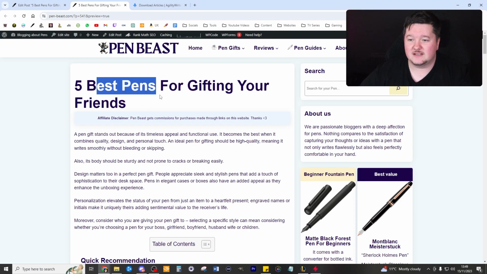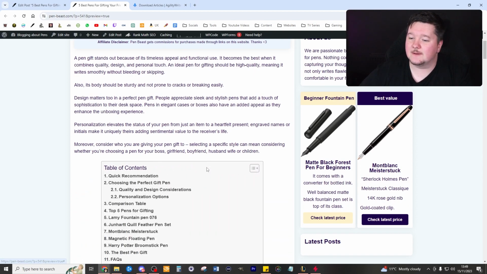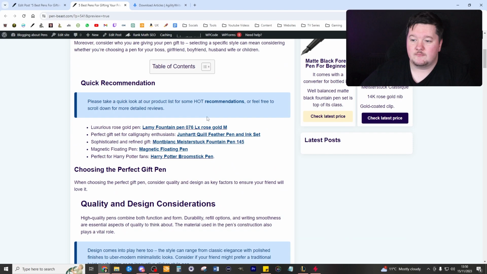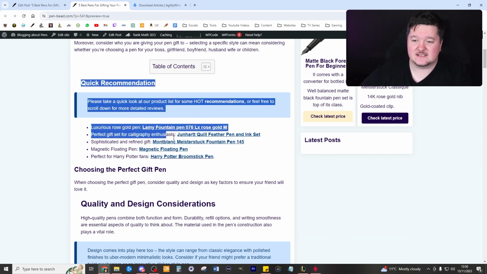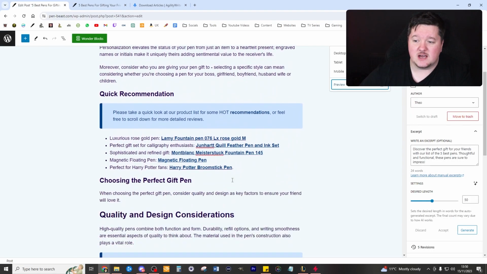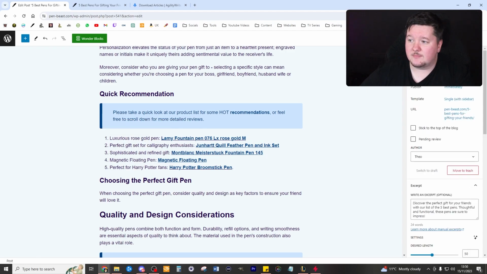So it shows the title, it has the affiliate disclaimer right at the top. It's got the table of contents. Now this is a plugin I've got which shows all H2 and H3 titles as part of the table of contents, so they can click it and go to those sections. Then you've got the quick recommendations. This is a really good thing to have in your affiliate post, just so that people can know, here's basically 5 suggestions. What I'm going to do is change these to numbered, though. I would like to number those right now. So I'm just going to quickly go ahead and number those. There you go. That's a lot better.